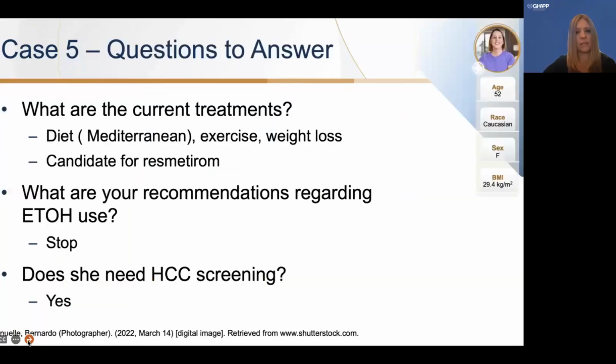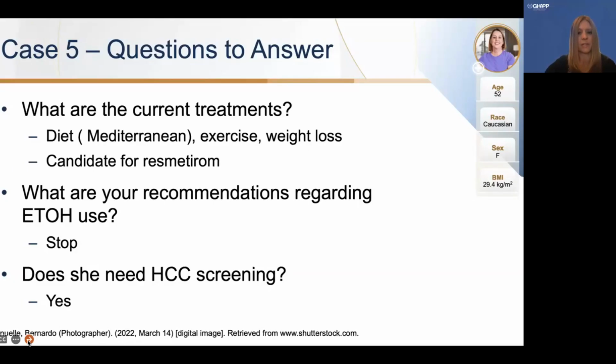So we have questions to answer here. What are the current treatments? Starting off, we always want to discuss diet. The Mediterranean diet is recommended. We want to address exercise and weight loss. These are the cornerstones of management for these patients. We also can consider, is she a candidate for resmetirom or possibly a GLP-1?